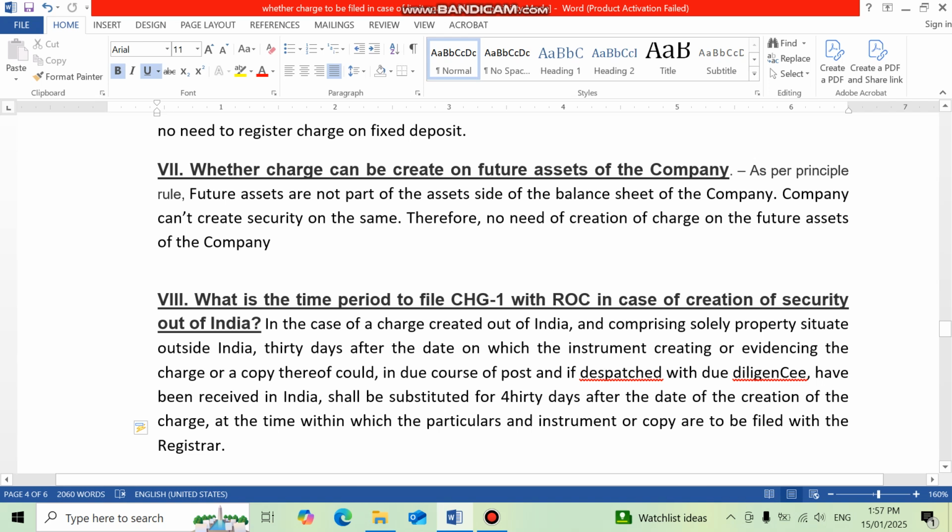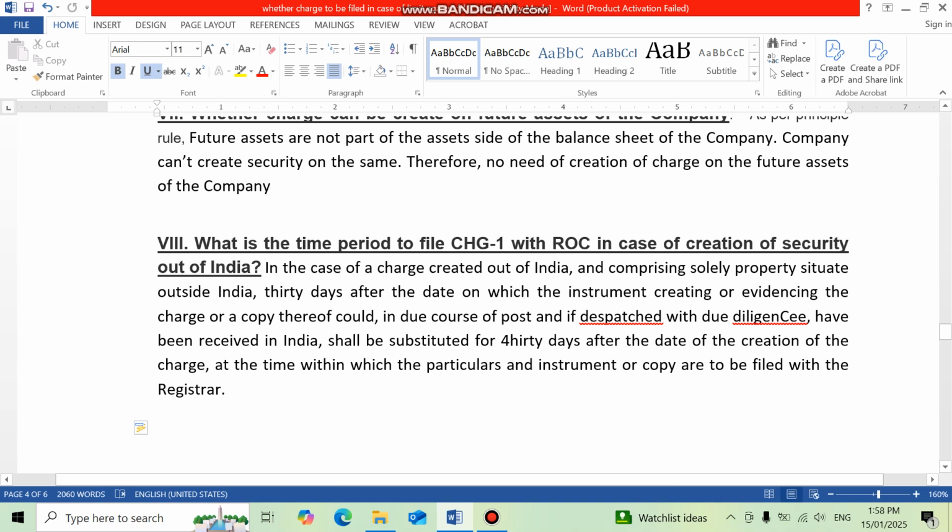In case of a company which has a property outside India which has been given to the bank as security, in case of a charge created out of India and comprising solely property situated outside India, 30 days after the date on which the instrument creating or evidencing the charge or copy thereof could in due course of post, if dispatched with due diligence, have been received in India, shall be substituted for 30 days after the date of creation of the charge as the time within which particulars and instruments are to be filed with the registrar.